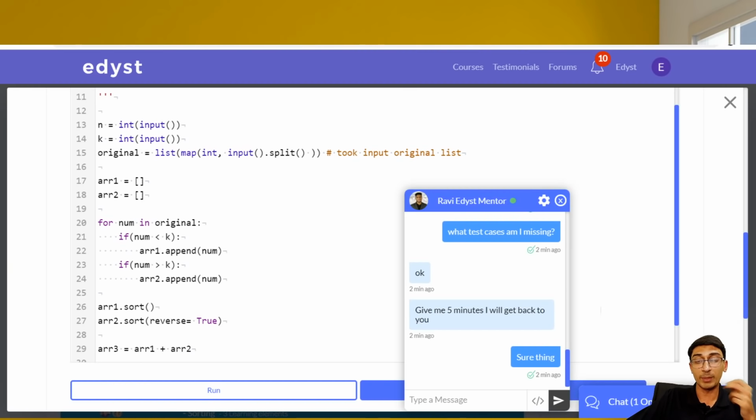We have covered optimizing code in some of the previous webinars, so please go check that out. But generally, optimizing the code means reducing the number of loops that you're using. Don't use too many loops, don't use too many nested loops and things like that. So that's what you can do to optimize the code. All right, let me look at some other questions that you might have.